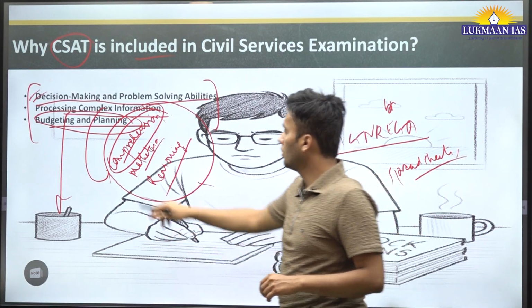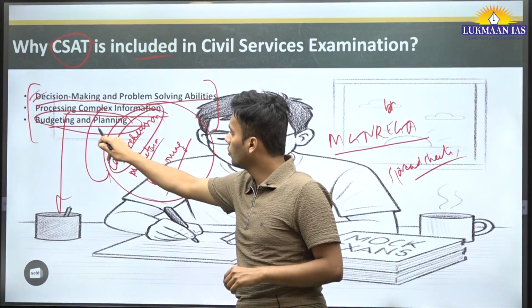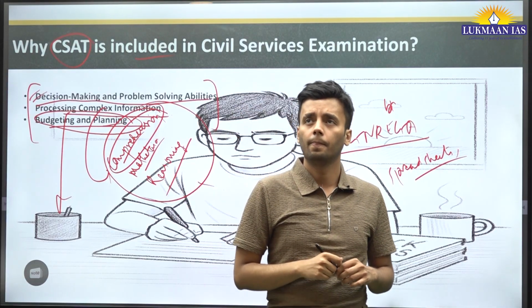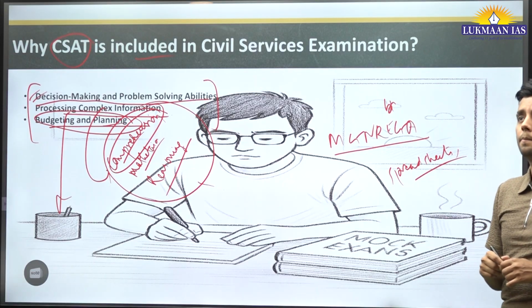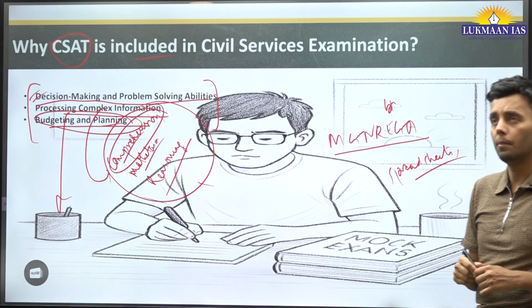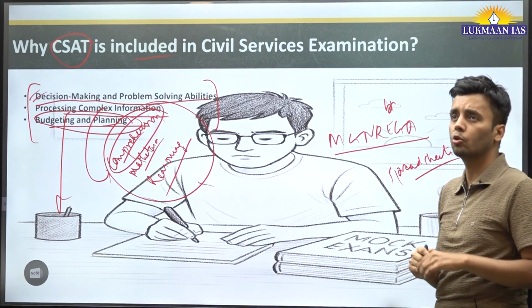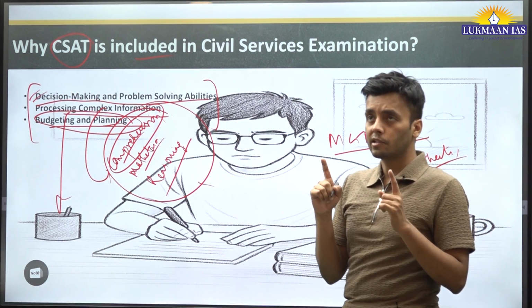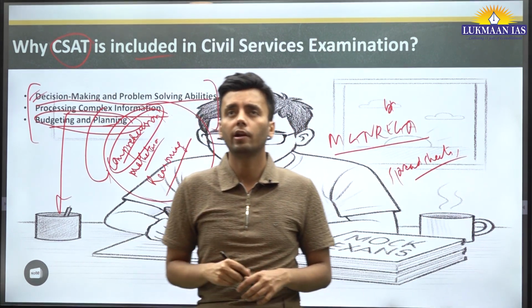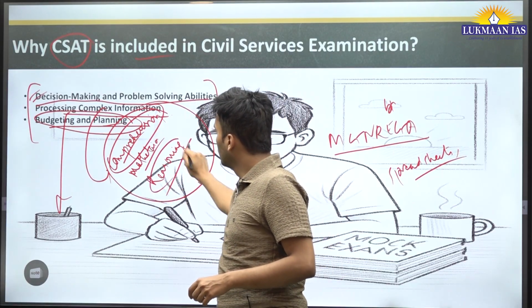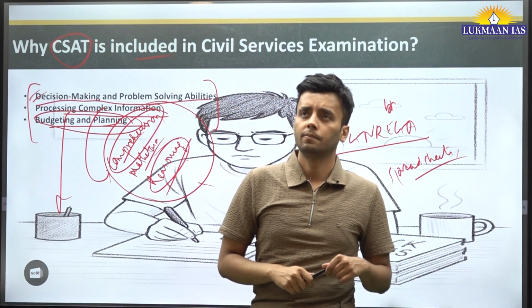But if you do not know this, you won't be able to detect any anomaly in the papers. That is, if there is any corruption going on, if the funds that are allocated are not being used at the right place, you won't be able to detect it if you do not have this reasoning ability.